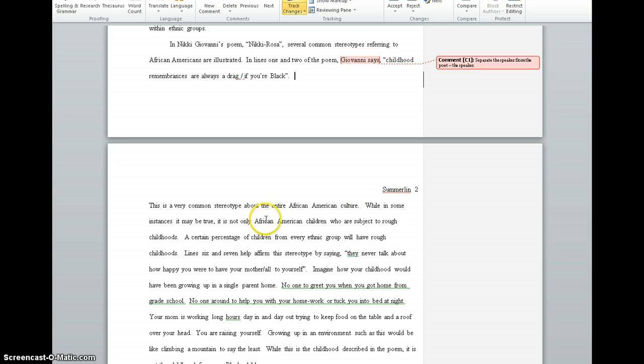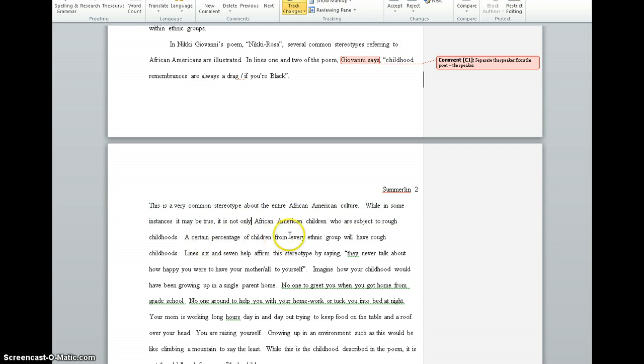This is a very common stereotype of the entire African American culture. While in some instances it may be true, it is not only African American children who are subject to rough childhoods. Now, one thing I'd like to say here for everybody is, one thing that Zach is doing correctly is he's giving us a line. He's providing me with a line. And he's not just assuming that I, as a reader, am suddenly going to figure out that, okay, this is a stereotype. He's not moving on to another line. He's offering analysis. Whether or not I agree with it is not the point here. He has analysis.